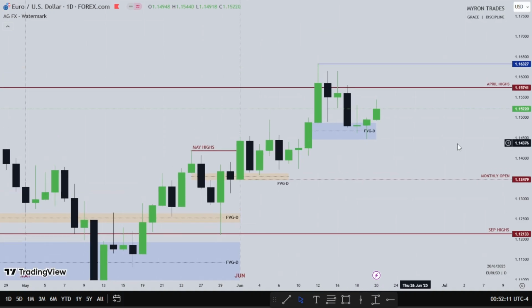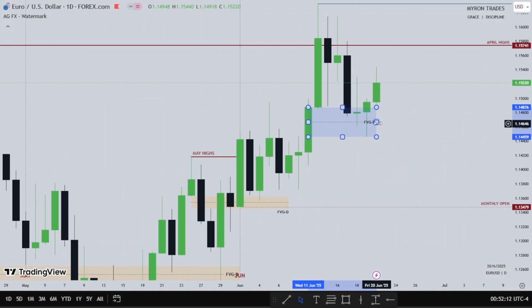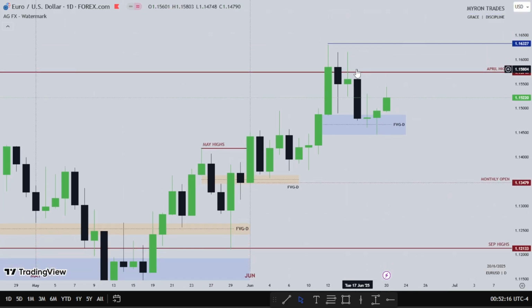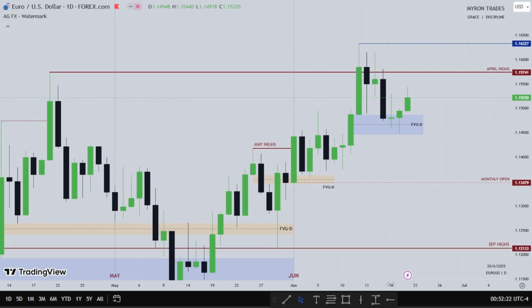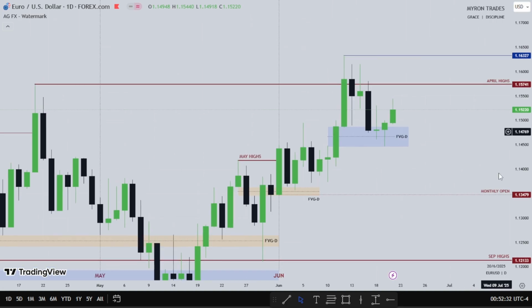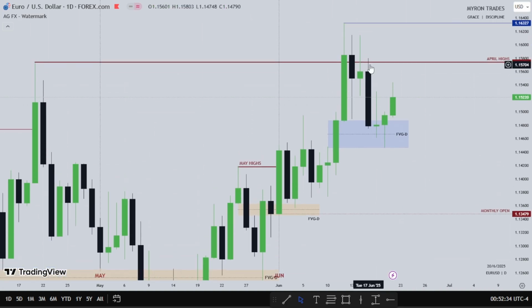So this is euro USD, and with the dollar taking out April highs, April lows, we see a mirror image of the dollar on euro USD, which takes out what? April highs, then due for what? Retracement into where? This daily fair value gap. So we had that retracement into the daily fair value gap on Tuesday. We have Wednesday trading into the midpoints of the daily fair value gap.